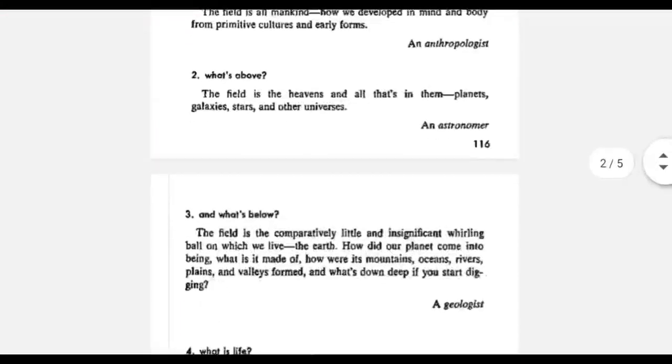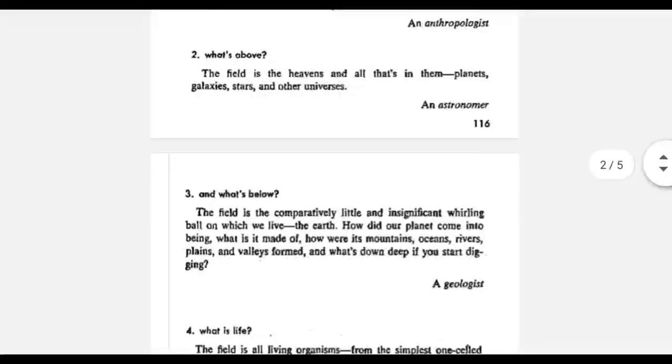The next word is astronomer, which has the root astron, which means star. So, astronomer is someone who makes observations of celestial bodies like planets, galaxies, stars, or other universe.